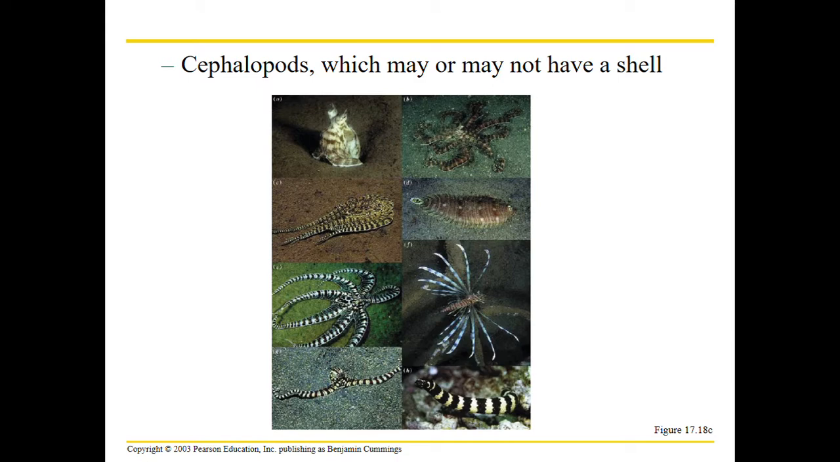Alright, then we have cephalopods. These are amazing. These are super, super cool. Cephalopods may or may not have a shell. They include octopi, cuttlefish, squid. This example right here that we're looking at is of the mimic octopus.